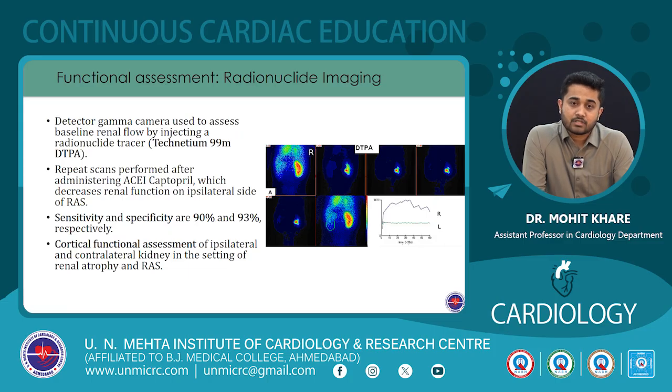So, a baseline flow is measured, and then after administering ACE inhibitor captopril, repeat scans are performed, which will show a decrement in the renal function or renal flow on the ipsilateral side of renal artery stenosis. The sensitivity and specificity are 90 and 93% respectively. So, this form of imaging allows assessment of cortical function of the ipsilateral kidney as well as the contralateral kidney, particularly useful in those patients who have renal atrophy and renal artery stenosis.